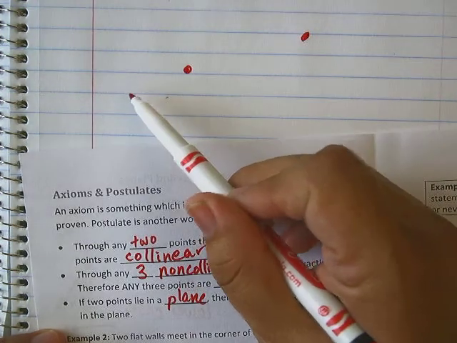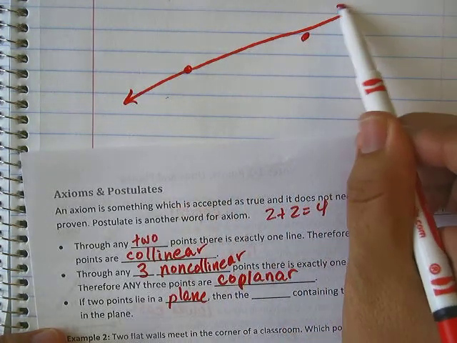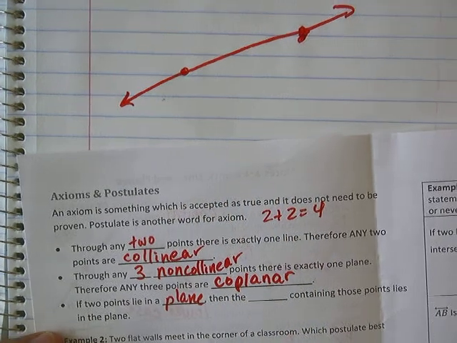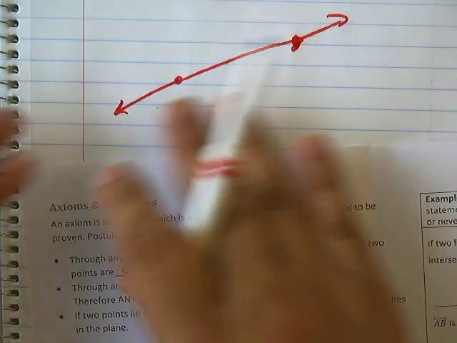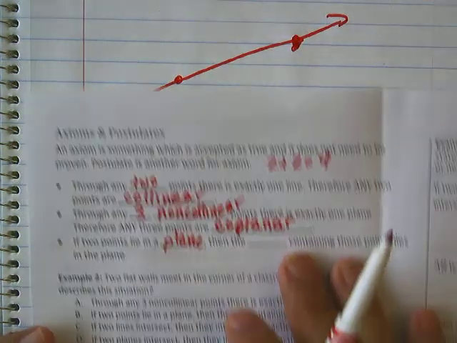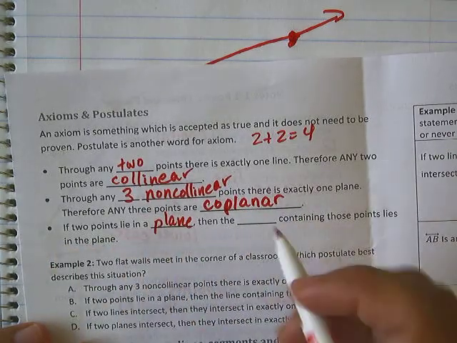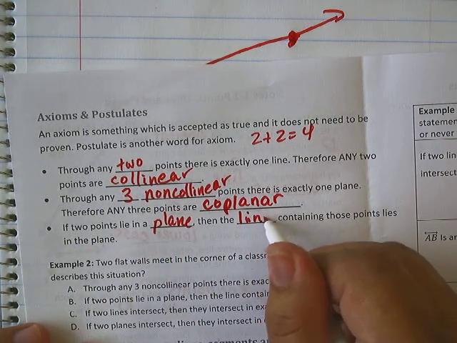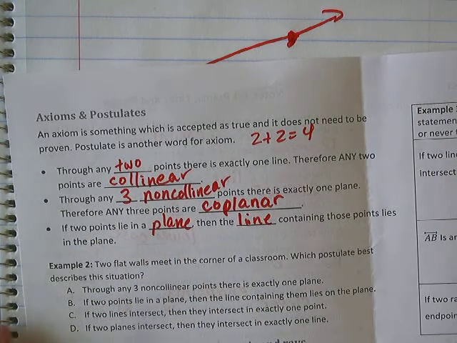Well, what we know when we have 2 points is we can always pretend that's a line, you can always make a line. Is this line, even though it goes forever and pretend it's straight, is it ever going to come out of the paper? No. So the line is in the plane. So this says if 2 points lie in a plane, then the line containing the points lies in the plane.